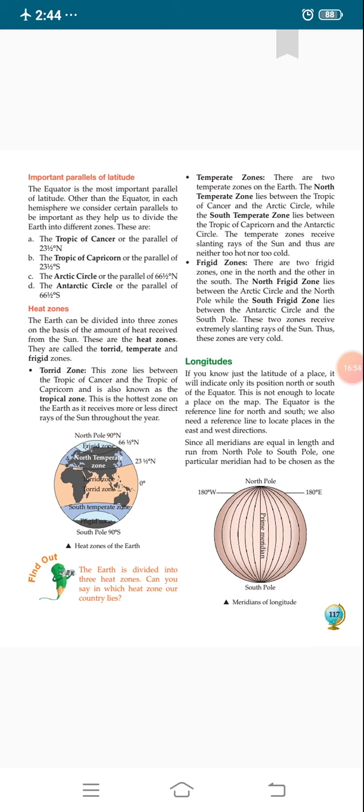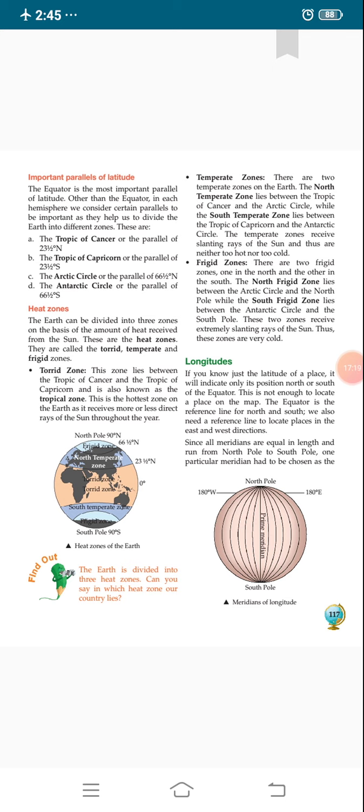Now we will discuss some important parallels of latitude. The equator is the most important parallel of latitude that we have discussed. Using this equator we draw other important latitudes parallel to it, and it also divides the earth into two equal parts.